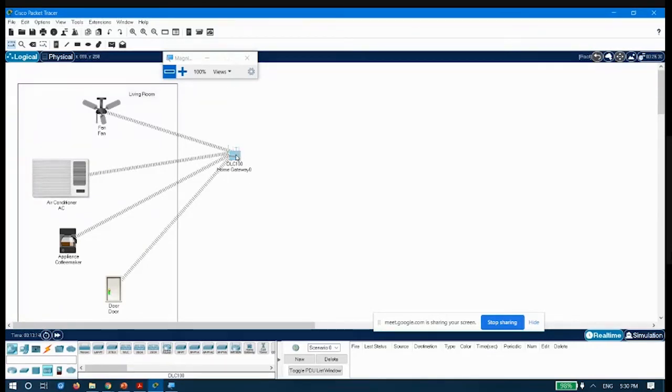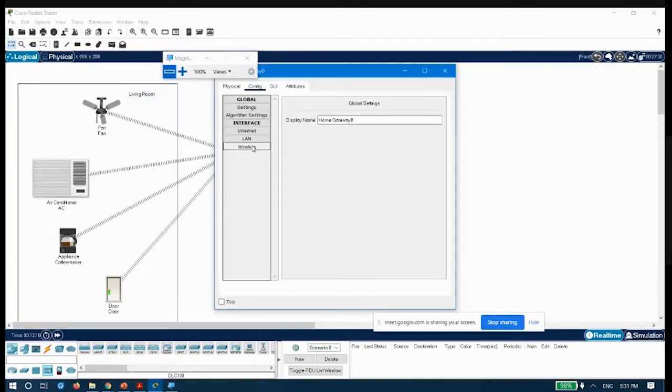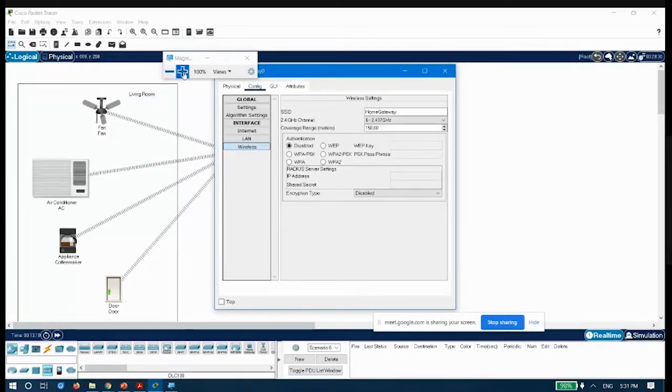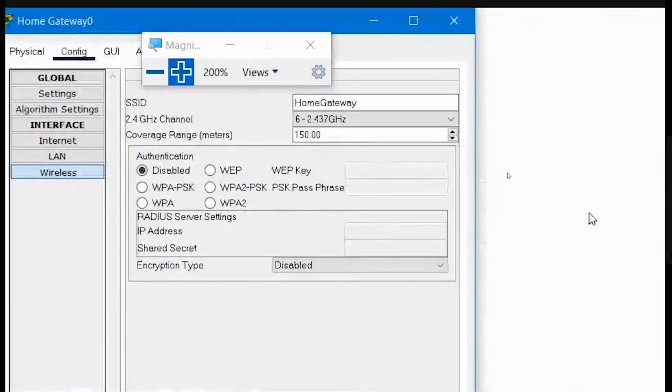And just one more thing here, if you could see, I have connected these devices without any password. To the home gateway, I have connected them without any password. But if you want, you could also provide the passwords. If you use WPA PSK or WPA2 PSK, it will also ask you a passphrase that you could provide. So you have the facility to make this communication secure. You could always do that.